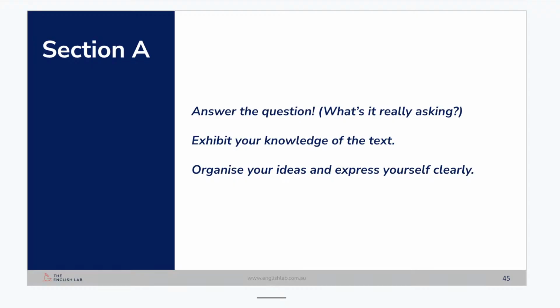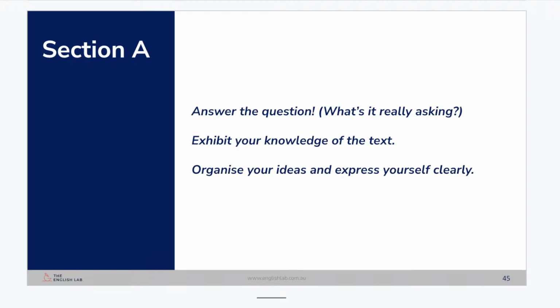Of course, there's no point in me saying this skill's more important than that skill. But out of these things, showing your knowledge of the text and writing beautifully organized essays are important. But if you're not answering the question, then you're not even starting the race. You've got to understand the different levels to which a question could be asked.